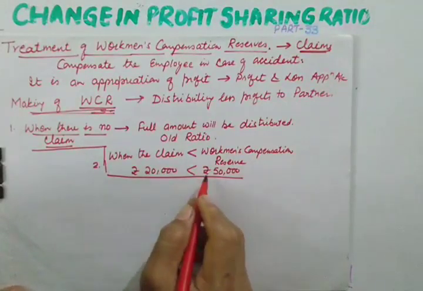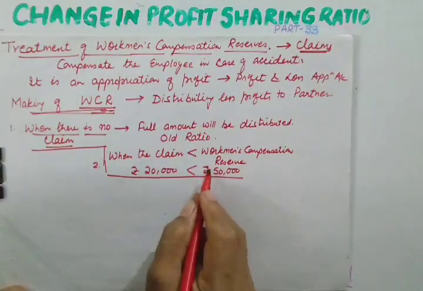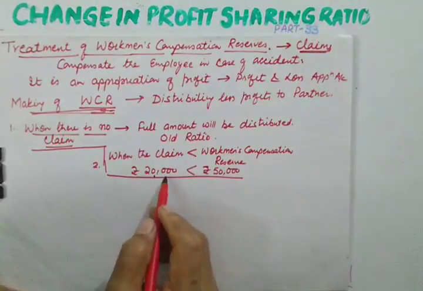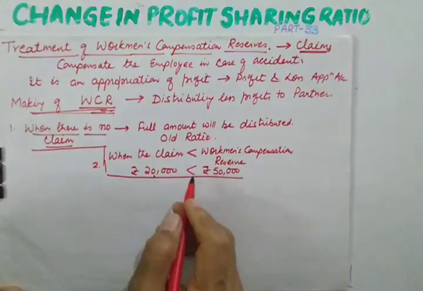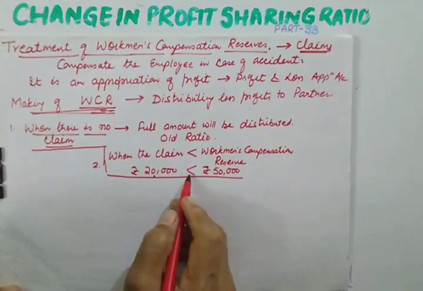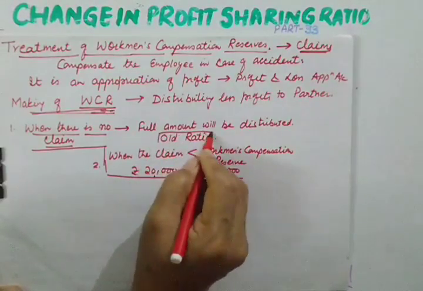After meeting this claim, how much will be left with you? 50 minus 20. So we are left with 30,000. So we can distribute 30,000 among the partners in their old profit sharing ratio.